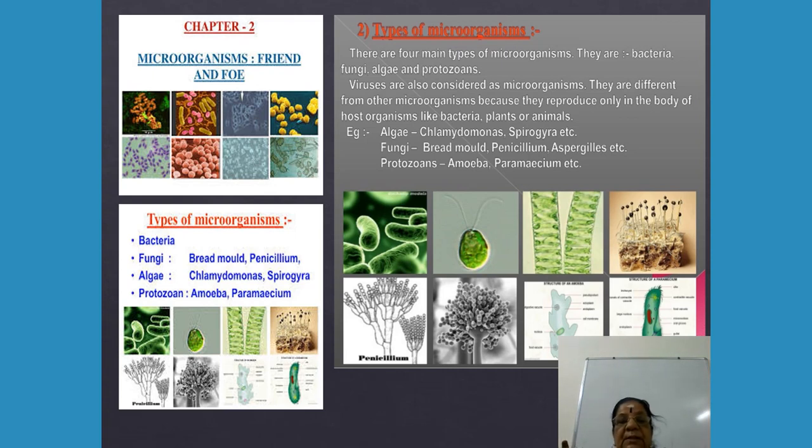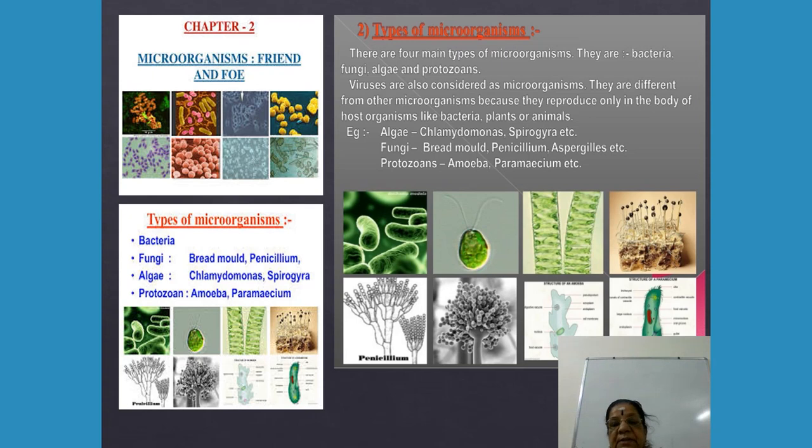For example, algae: Chlamydomonas, Spirogyra. Fungi: bread mold, Penicillium. Another one is Aspergillus, this one, which we saw in the previous presentation in our book. And then protozoans: amoeba and paramecium. So now this is bacteria, Chlamydomonas, Spirogyra, bread mold, Penicillium, Aspergillus, amoeba and paramecium. I hope you could follow this.